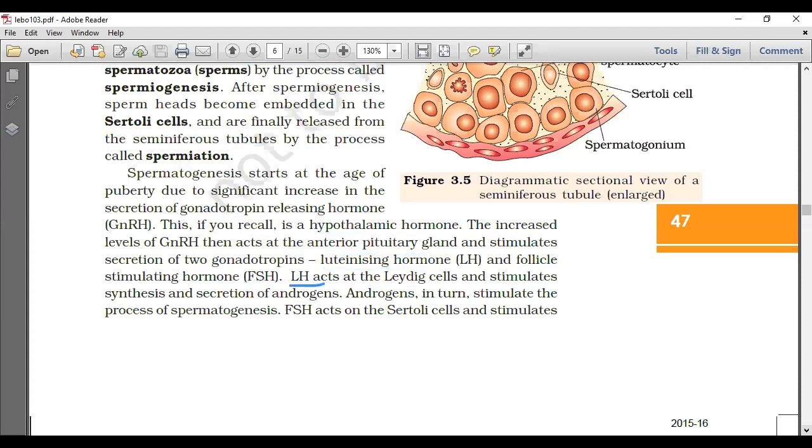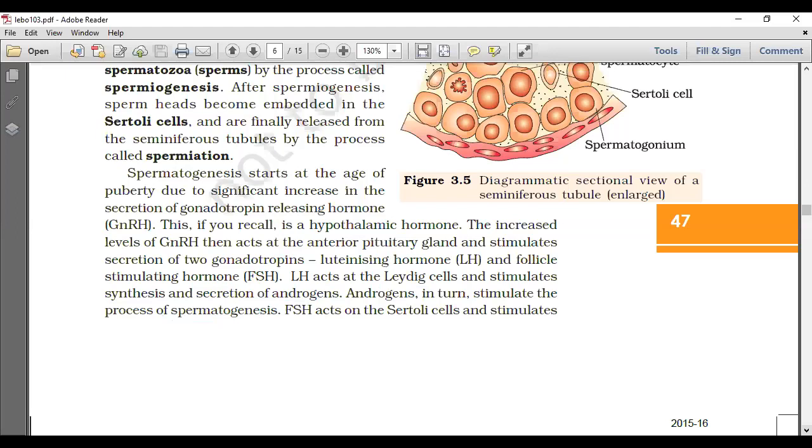LH acts on Leydig cells for what? Secretion of androgens. Androgens in turn stimulate the process of spermatogenesis. That means it comes under the account of LH itself. So that indirect action of LH we have to see.